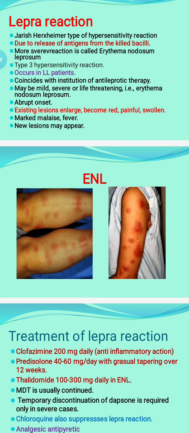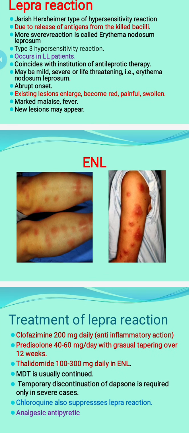Thalidomide is another option, can be given in erythema nodosum leprosum. Multidrug therapy is usually continued, and temporary discontinuation of dapsone is required only in severe cases. Chloroquine is another option, and mostly it is managed symptomatically by analgesic and anti-inflammatory drugs like NSAIDs. Okay, so what are the options? Corticosteroid is the drug of choice. We can give clofazimine, NSAID, thalidomide, and chloroquine in the lepra reaction.